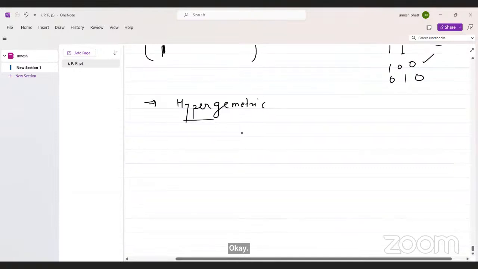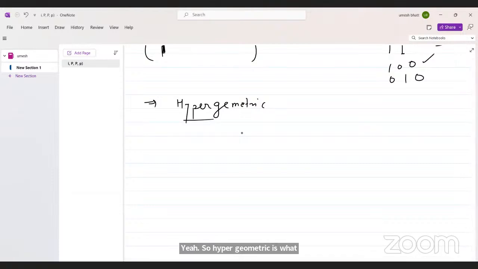So, what is hypergeometric? You have a sample size N, which means in the sample space you have N outcomes.